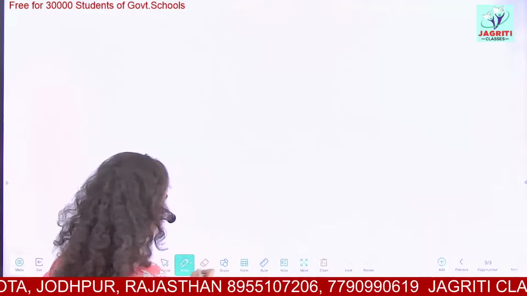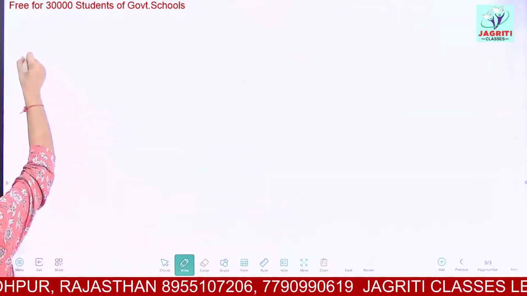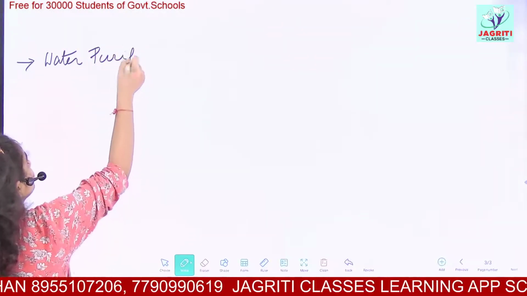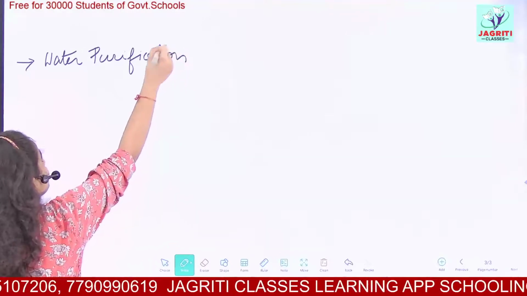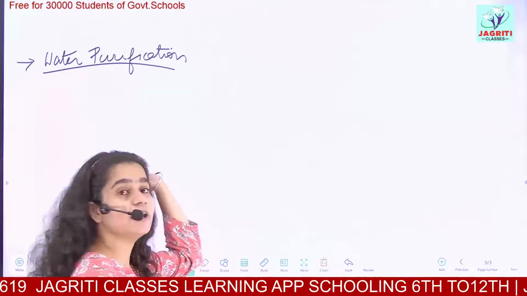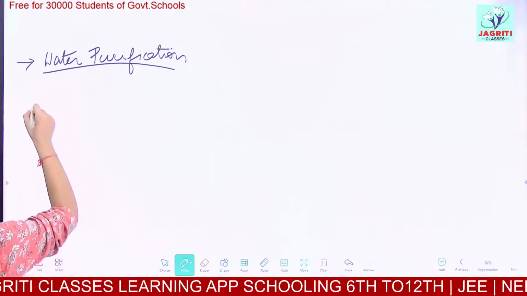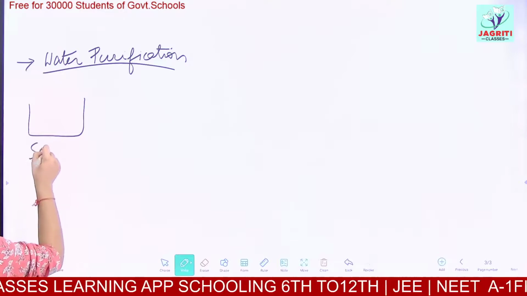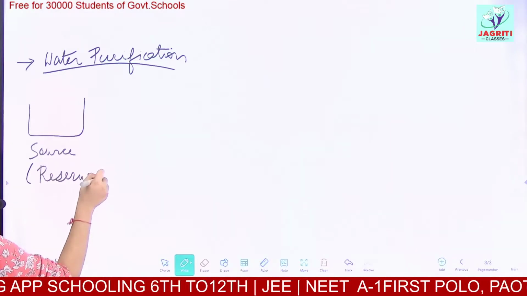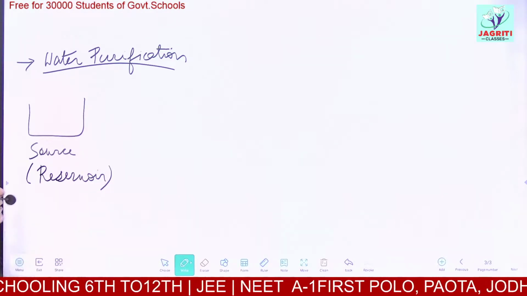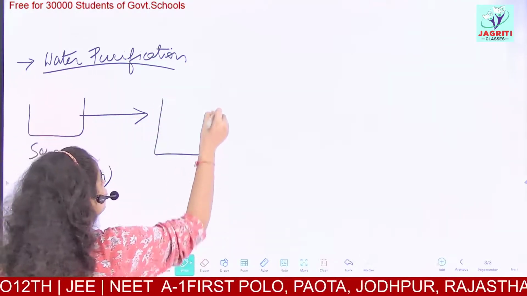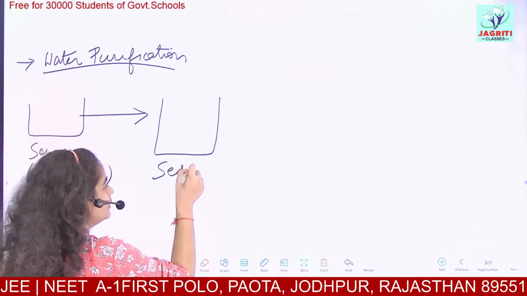Now what we are seeing is our next separation technique. It is water purification. This is also mentioned with a great diagram in your books. The technique of purification of water. The water purification technique I'll explain with a flow chart. So first of all, you have your source of water, or what you call a reservoir. This reservoir can be your lake, pond, anything. Then when you take this water from the reservoir, it is passed into a tank which is called the sedimentation tank.